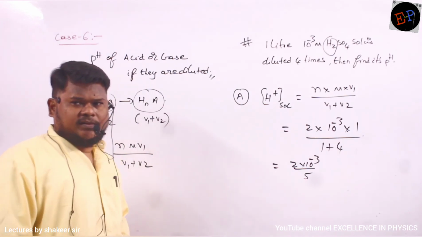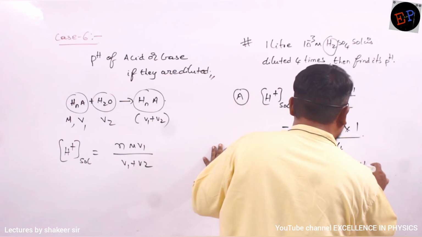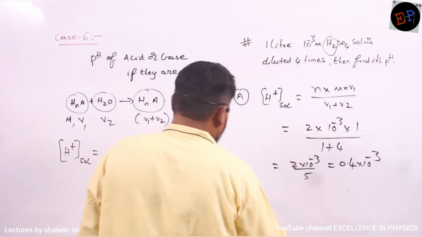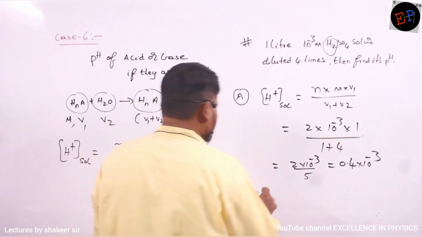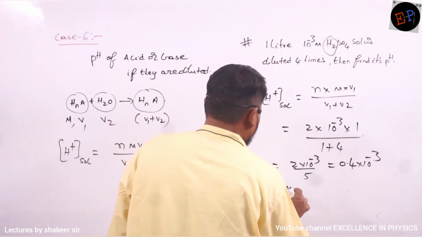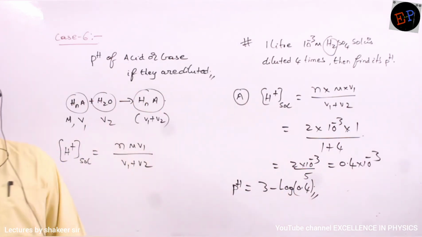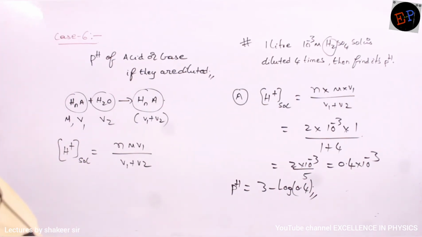0.4, approximately 0.4. So 0.4 multiplied by 10 power minus 3. So this is the H plus of the solution. How can I calculate pH? 3 minus log 0.4. That's all. This is how I can calculate the pH of the solution. Understood? That's it. Very simple.